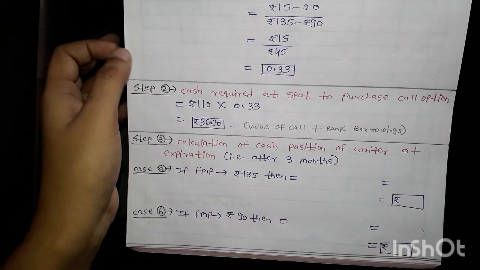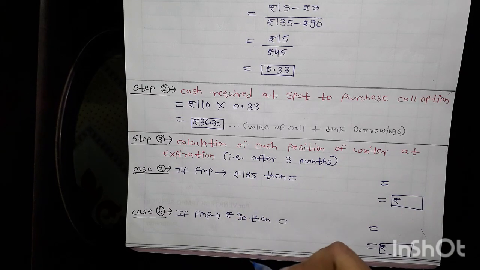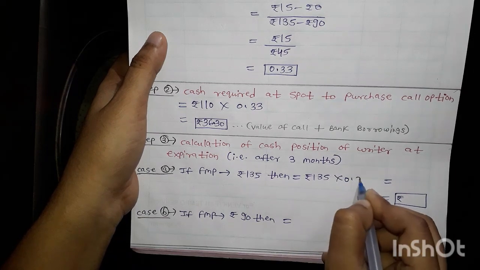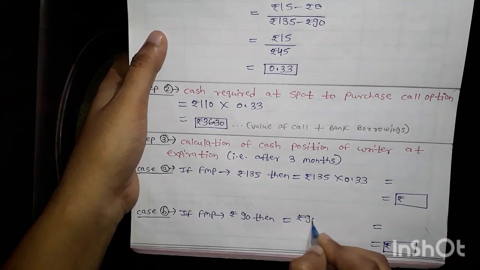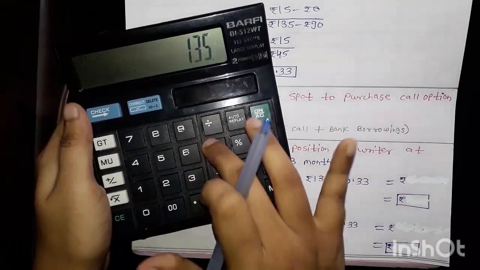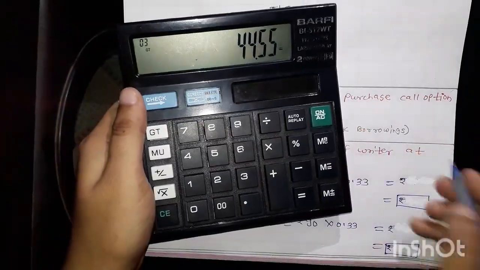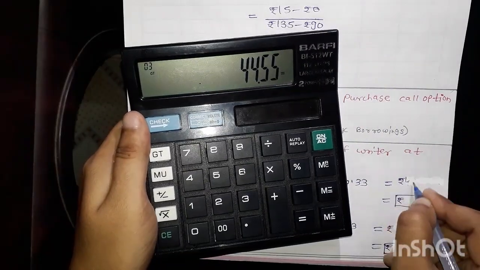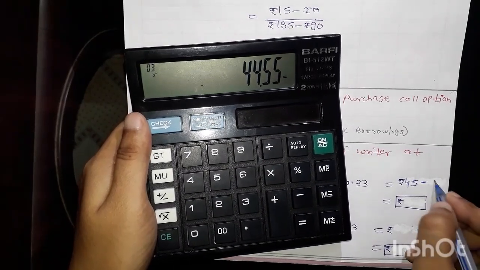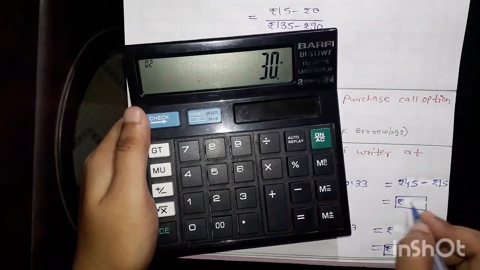So now the calculation of the cash position of a writer after 3 months, at expiration. For the future market price we have written, just apply the hedge ratio: 135 multiplied by 0.33, and 90 multiplied by 0.33. Let's calculate 135 multiplied by 0.33. We will do a full round off, so it is 45. 45 minus the intrinsic value 15, I am getting 30.